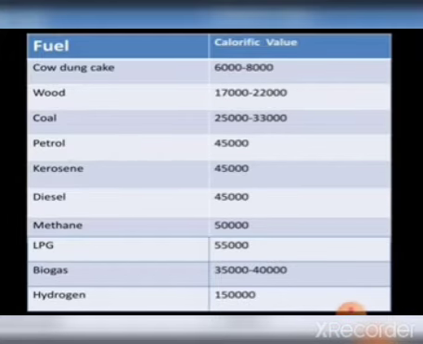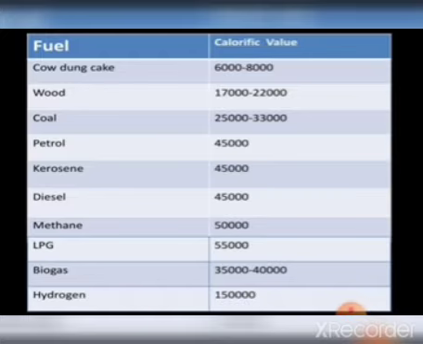Then, what do you mean by fossil fuels? Children, already we came to know from our last lesson, that is coal and petroleum, the fossil fuels, that most of the energy we use comes from fossil fuels.